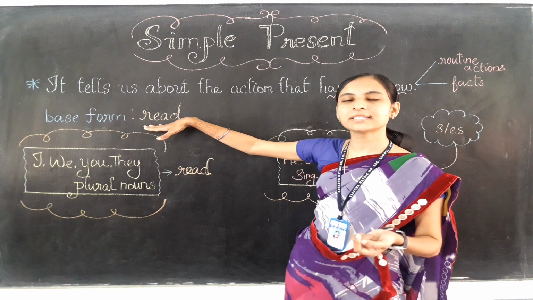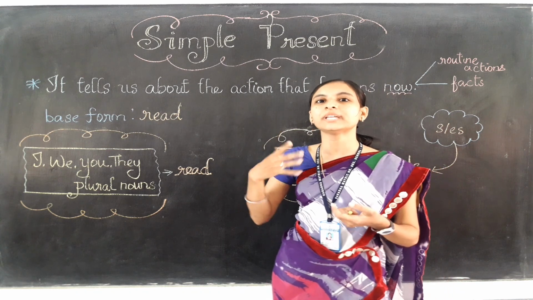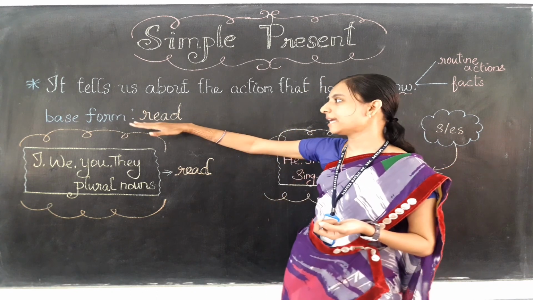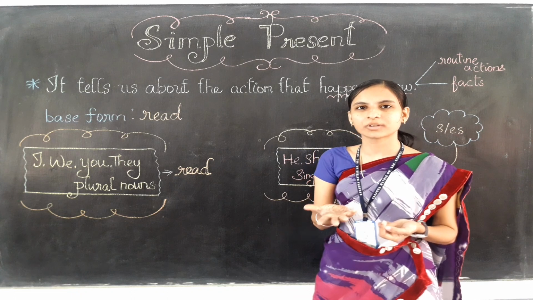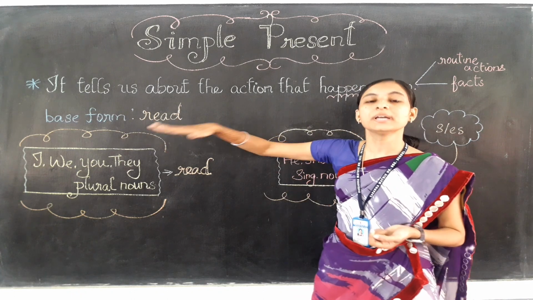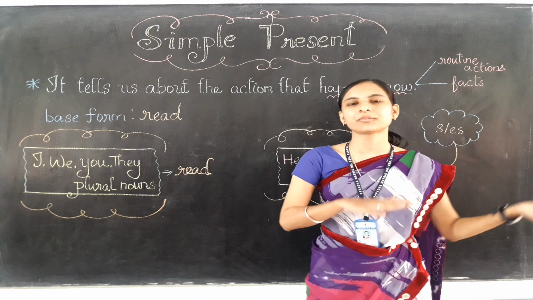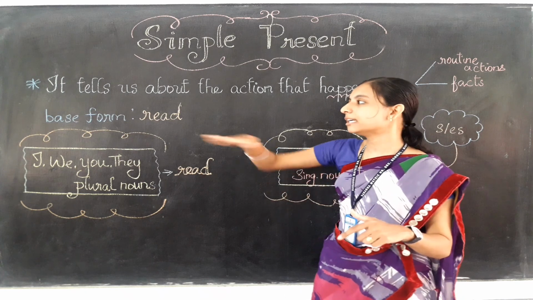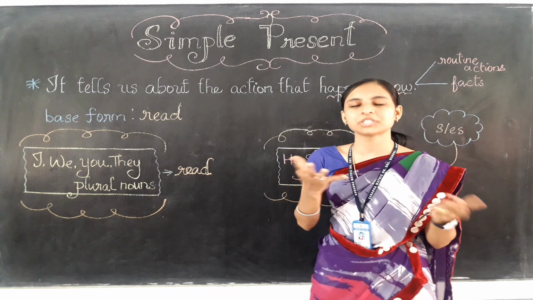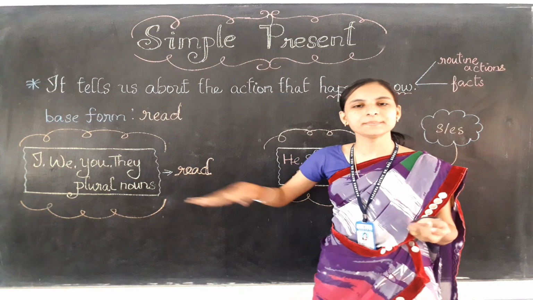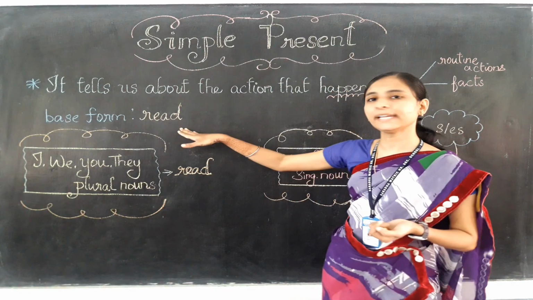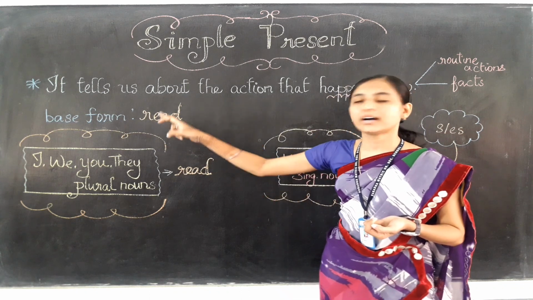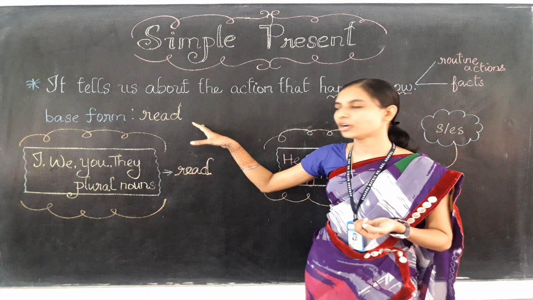So normally there is a verb which doesn't change anything, no, that we can say that base form. That is, for the main verb we can say like base form without making any changes. Okay, so how this base form verb will be changed in the present, past or future we will learn later, but in this video you are going to learn how this base form, that verb, can be changed in the present form, that is in the simple present. Okay, so here I have used the verb read. Read is the base form. Here there is no changes in the verb, that is read.